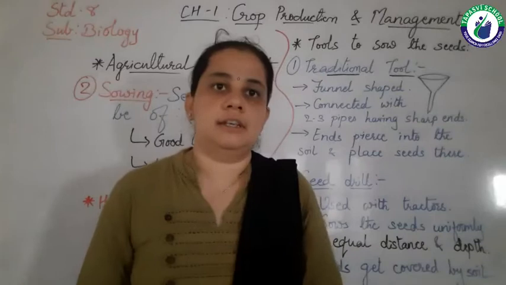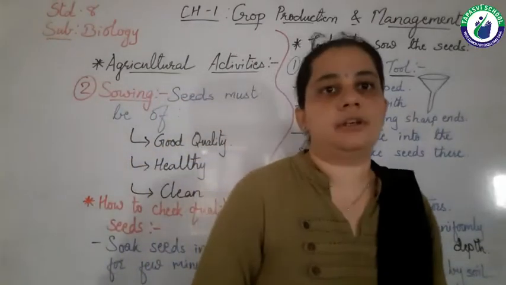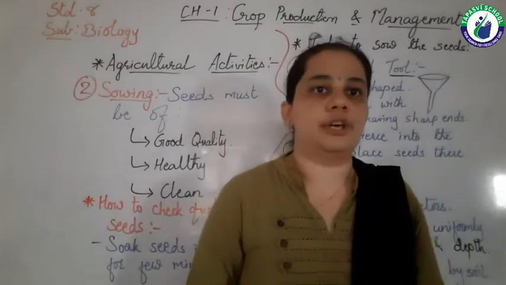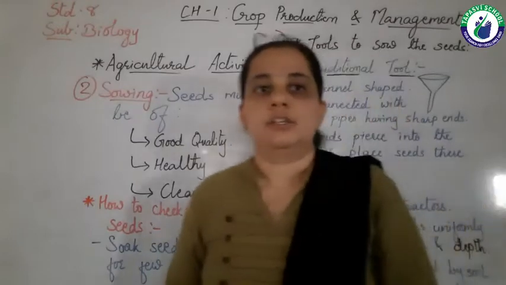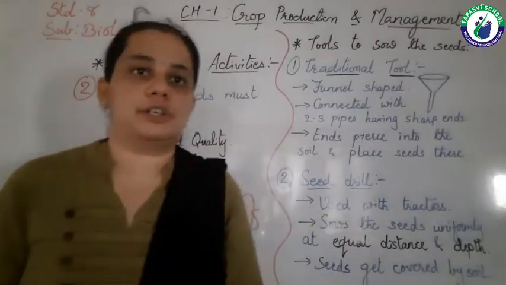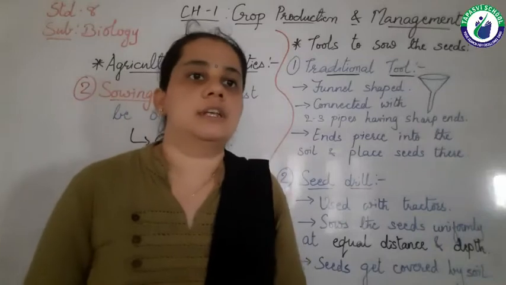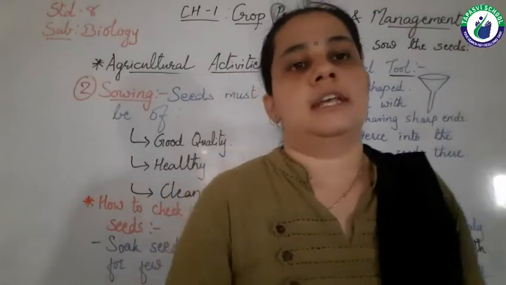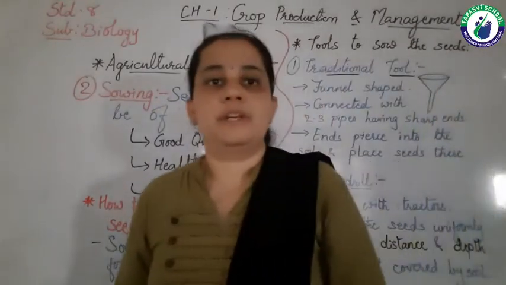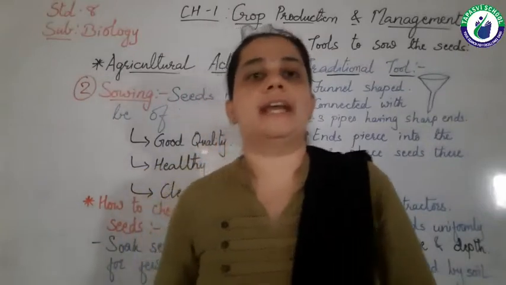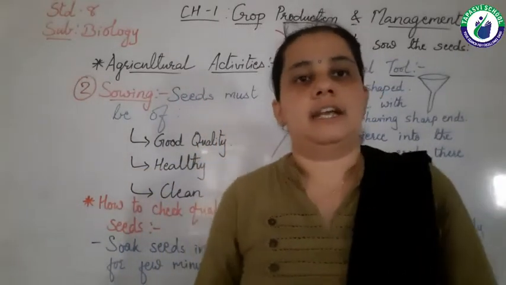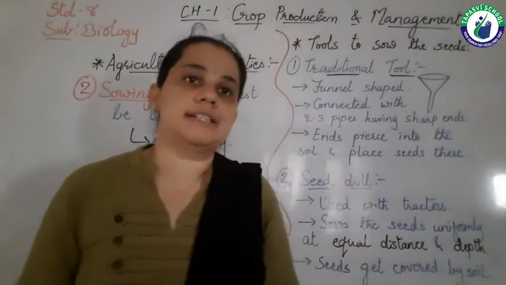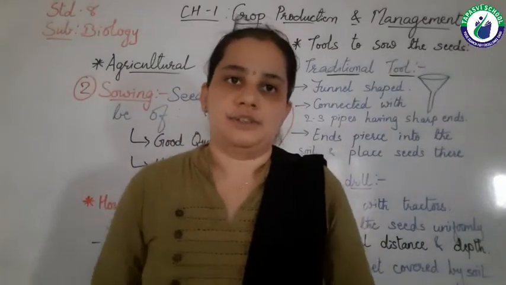Biology teacher. Here we are studying chapter number 1 of standard 8, that is crop production and management. As you know, in the last lecture we studied what crops are, then the different activities of agriculture. That are 7 activities. In that we studied the first activity, that is preparation of soil. So let's recall it.